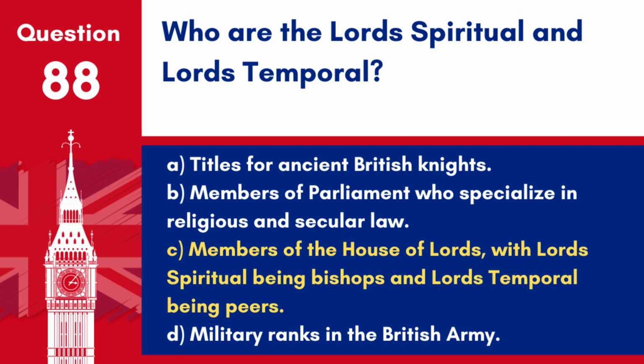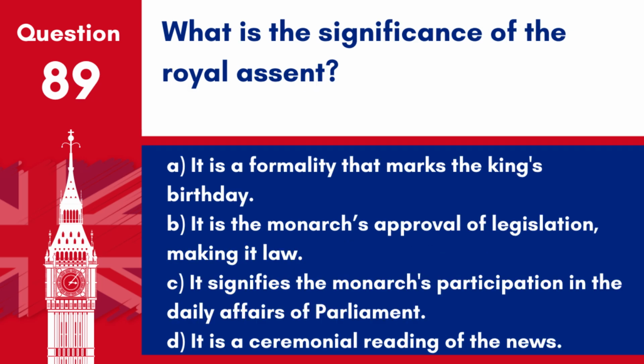Answer C. Members of the House of Lords, with Lords Spiritual being bishops and Lords Temporal being peers. These designations reflect the composition of the UK's upper house. Question 89. What is the significance of the royal assent?